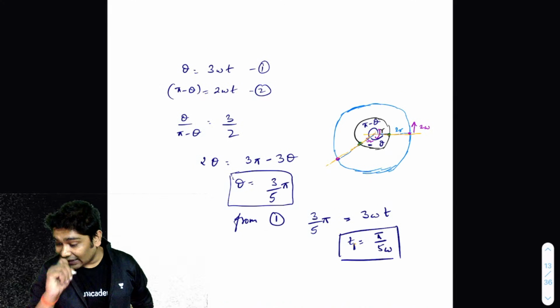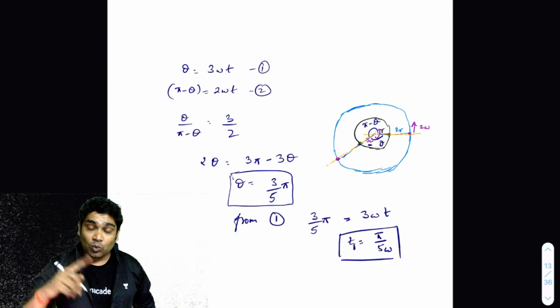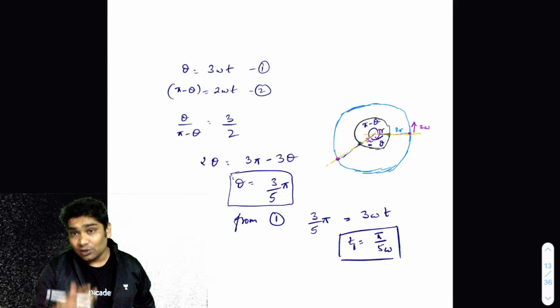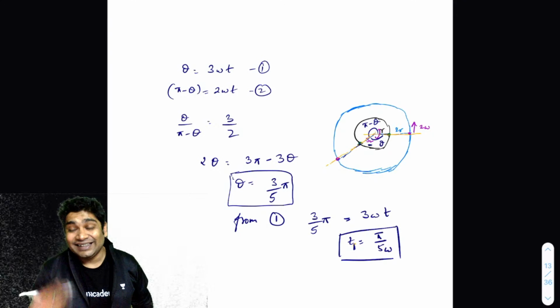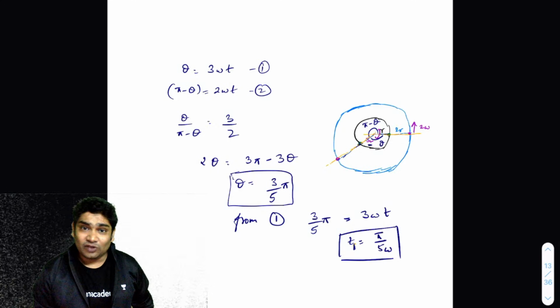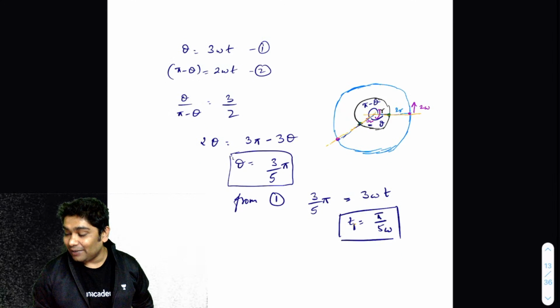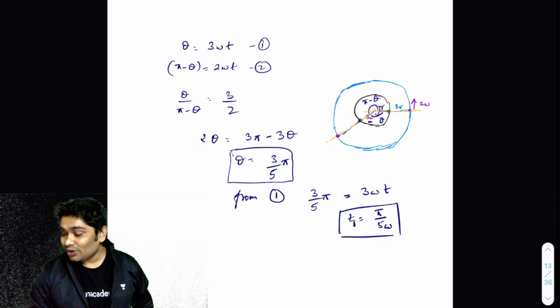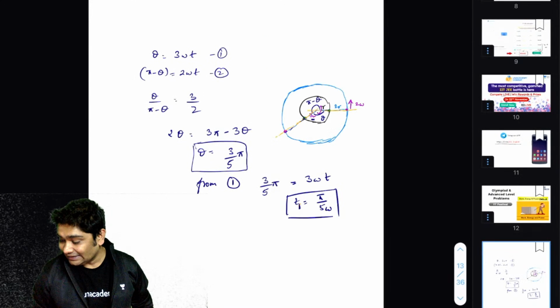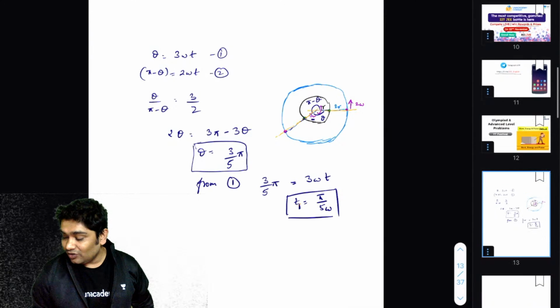Then you would have thought that if they meet somewhere here, one guy would have completed at least one circle more. Or you could have just said, find the relative omega. Finding the relative omega is another way of solving this. That is why you were asking about relative omega, right, Meet? So that is another way of solving this. I could have solved it the way I did, or I could have used the relative omega.